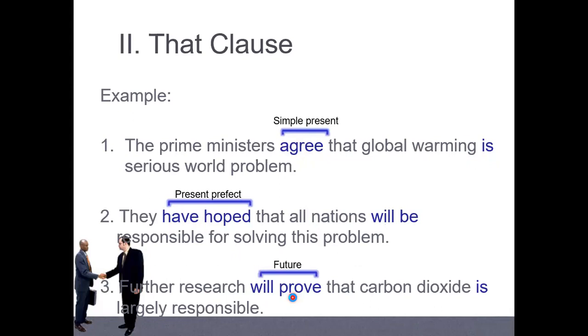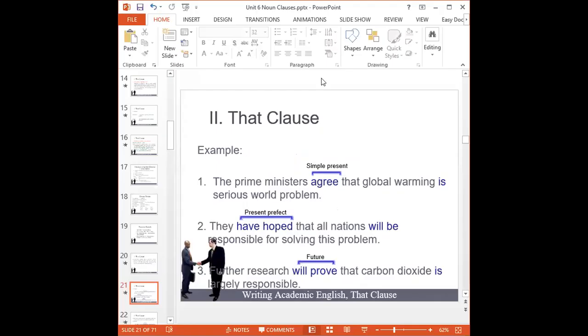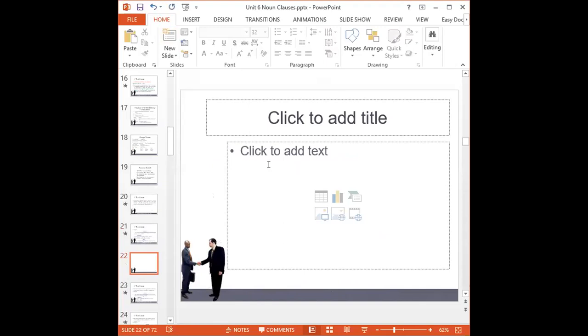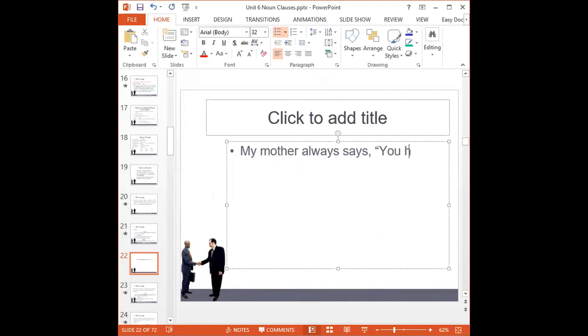Let me give you some examples here, everybody. I'll give you an example outside to be clear. Example: my mother always says you have to swallow your pride sometimes. Okay, can anyone change this one? My mother always says you have to swallow your pride sometimes.